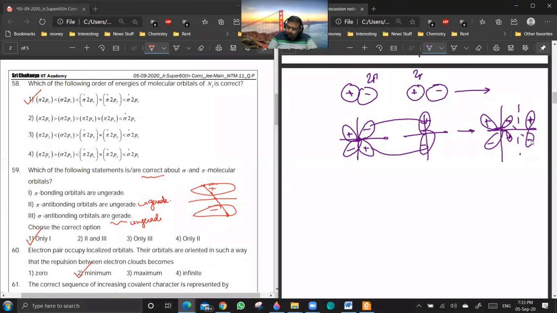Unzeroed, it's zeroed only. I think most probably we have to look with respect to the nodal plane center of symmetry. Are you getting my point? Most probably it is with respect to this only.